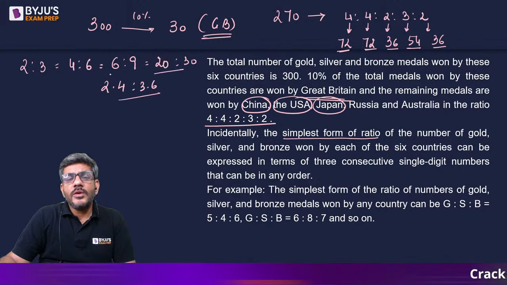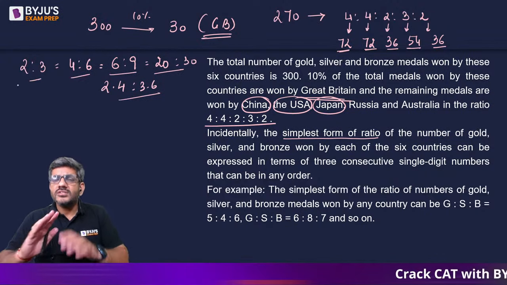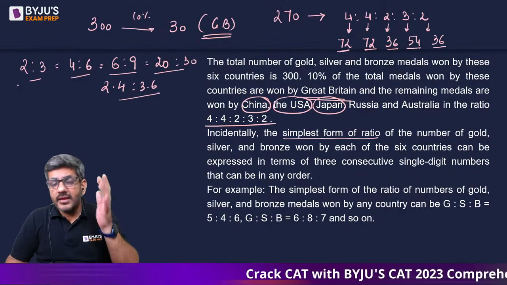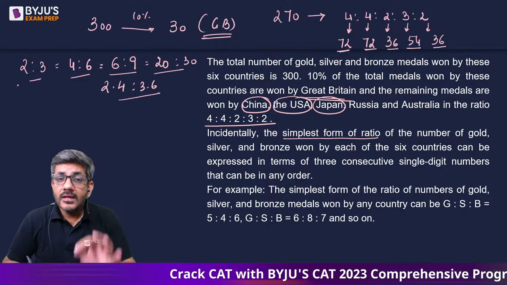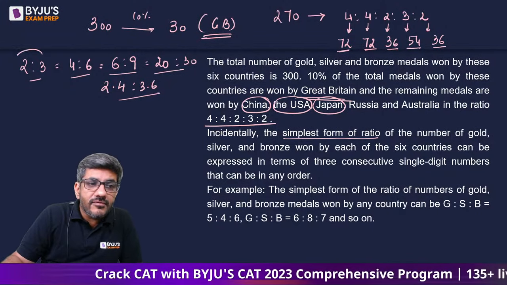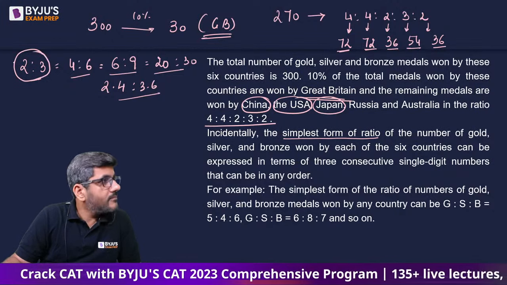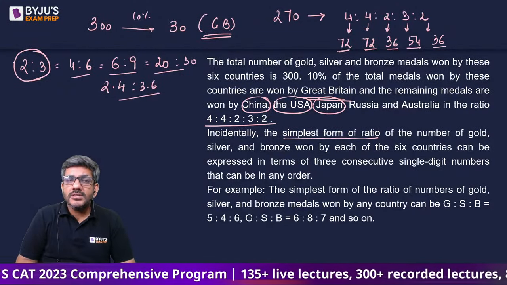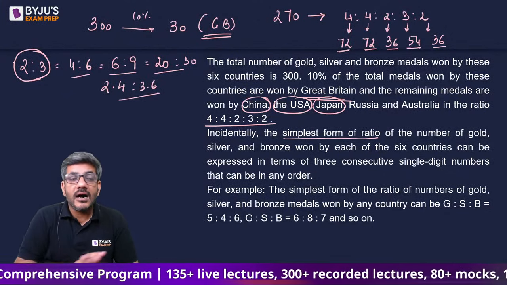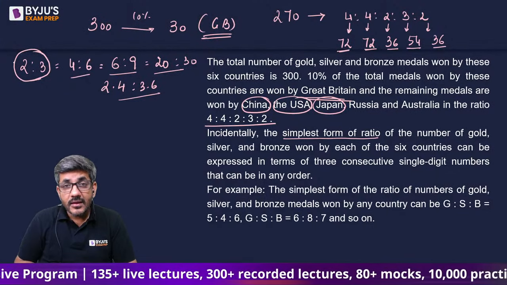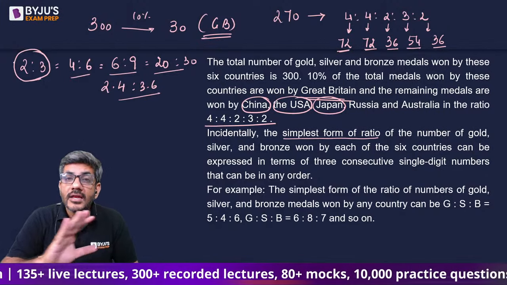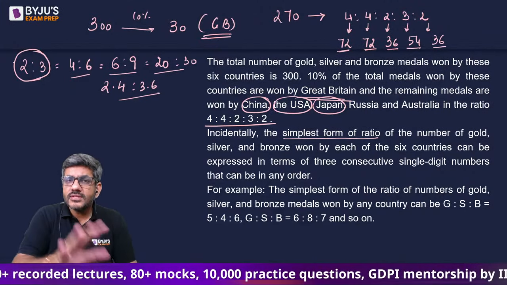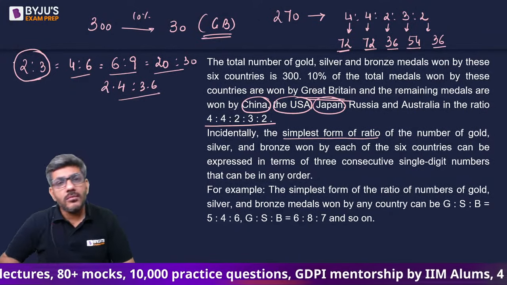There are various ways in which a ratio can be written, because a ratio can be multiplied by any number or divided by any number. The ratio does not change. The simplest form is a form of this type. Okay. So the simplest form is a form in which both the numbers are integers, right? And they do not have anything in common. For example, 2 is to 3. They do not have anything in common. So that is called the simplest form of this ratio.